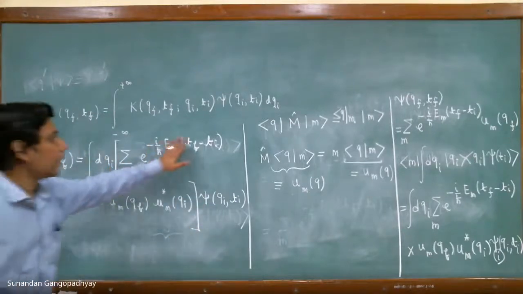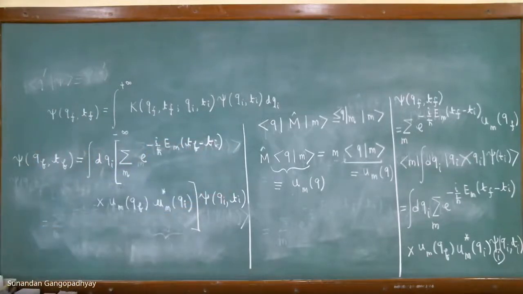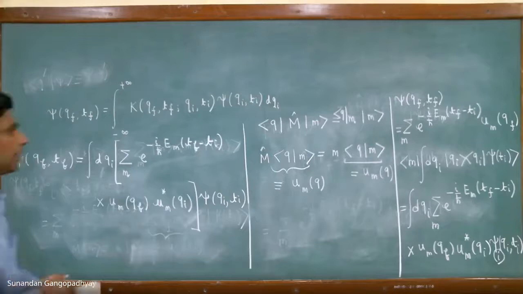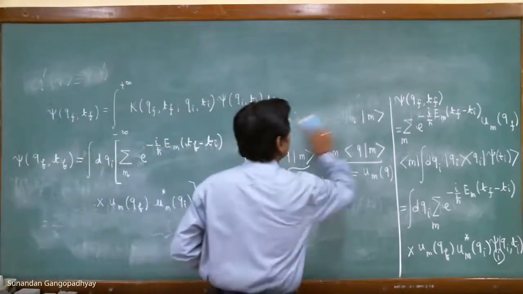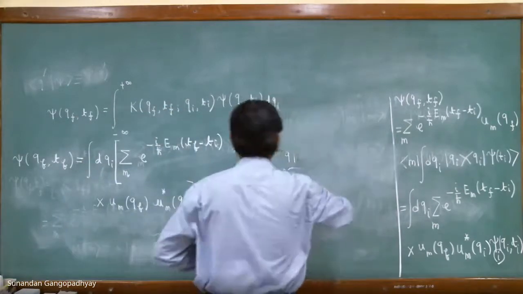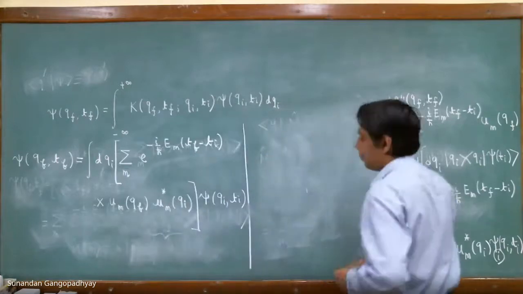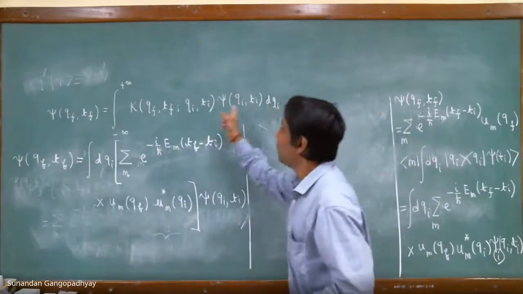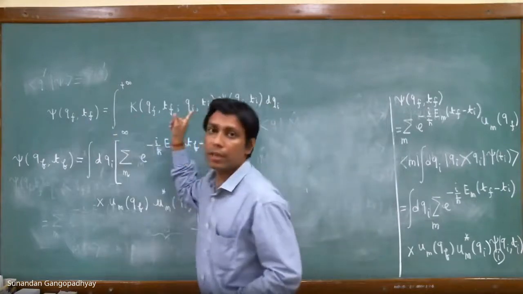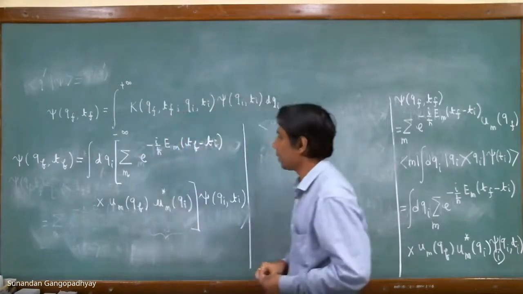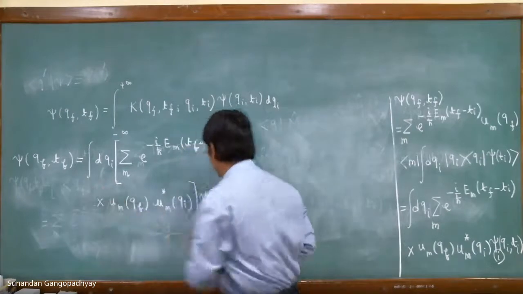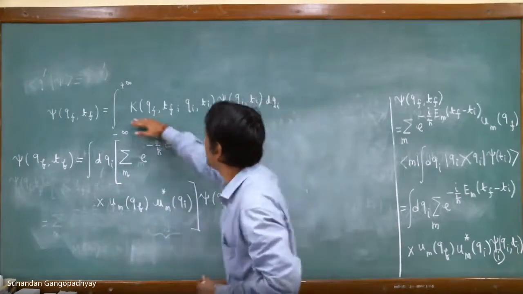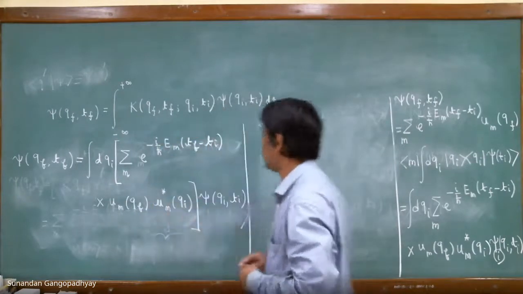So this is your K, the propagator. So let us write down what K is. Now we have justified why we had written this equation in the first lecture. So you can indeed get an equation of this form where this propagator can be identified with this form.